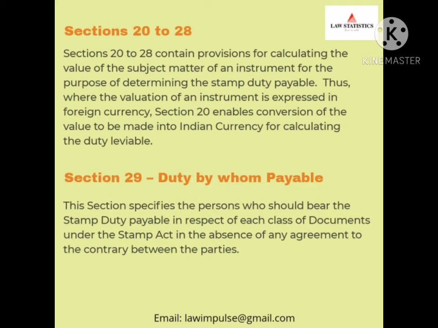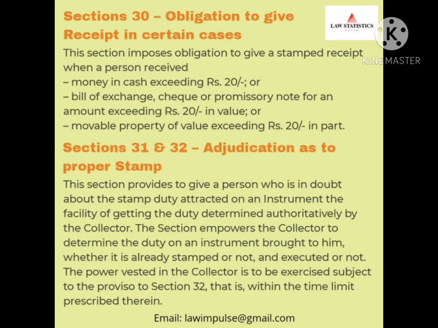Section 20 to 28 contains provisions for calculating the value of the subject matter of an instrument for the purpose of determining the stamp duty payable. Whereas section 29 talks about duty by whom payable. This section specifies the person who should bear the stamp duty payable. Whereas section 30 talks about obligation to give receipt in certain cases. Whereas sections 31 and 32 talk about adjudication as to proper stamp.